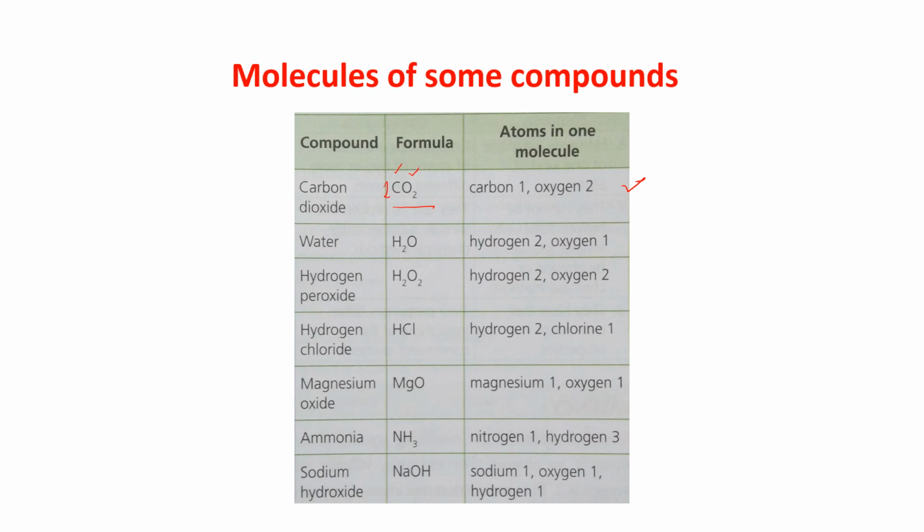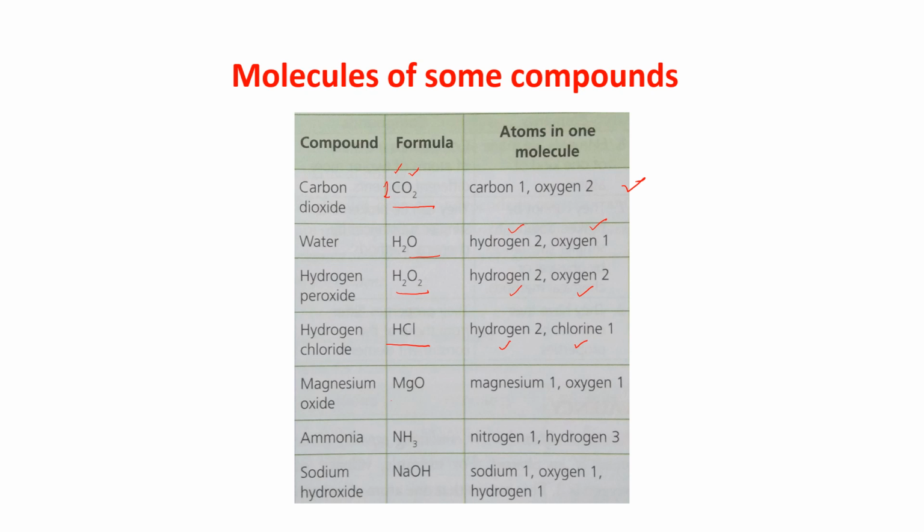Water, H2O. 1 atom of oxygen and 2 atoms of hydrogen in one molecule of H2O. Hydrogen peroxide, it is H2O2. 2 hydrogen atoms and 2 oxygen atoms give you 1 molecule of hydrogen peroxide. Hydrogen chloride, formula is HCl. 1 atom of hydrogen and 1 atom of chlorine give you 1 molecule of hydrogen chloride.